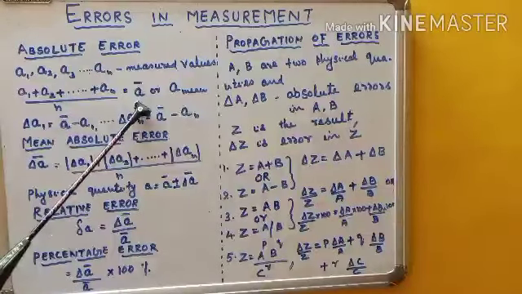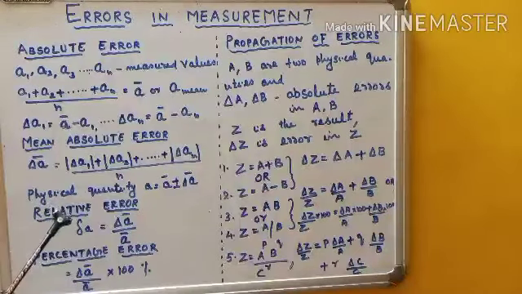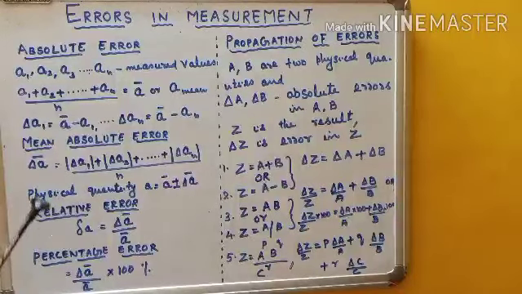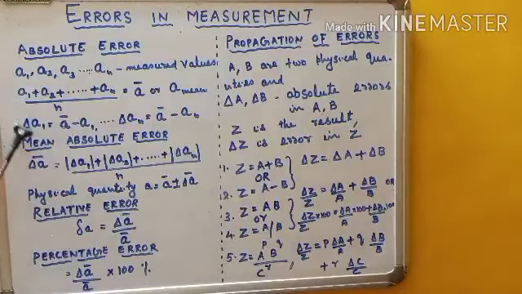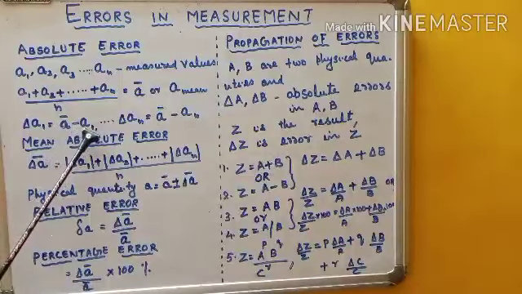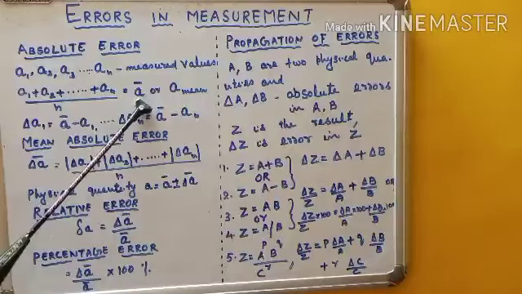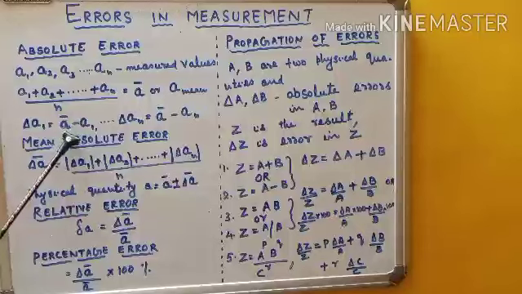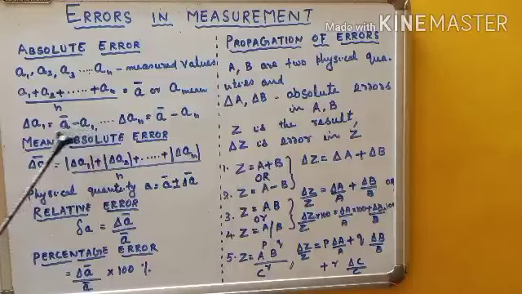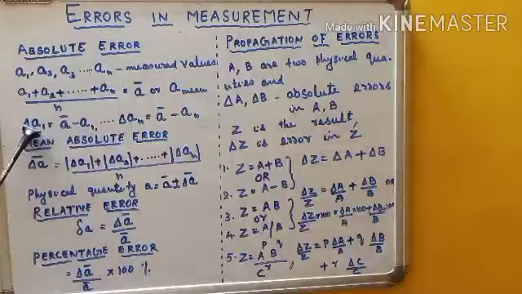A1 is our first measurement. So the absolute error in the first measurement is delta A1. How can we write this delta A1? It is the magnitude of the difference of that measurement from the true value. Here the mean value or true value you have calculated is the average value. So the average value minus the first measurement gives the absolute error in the first measurement.